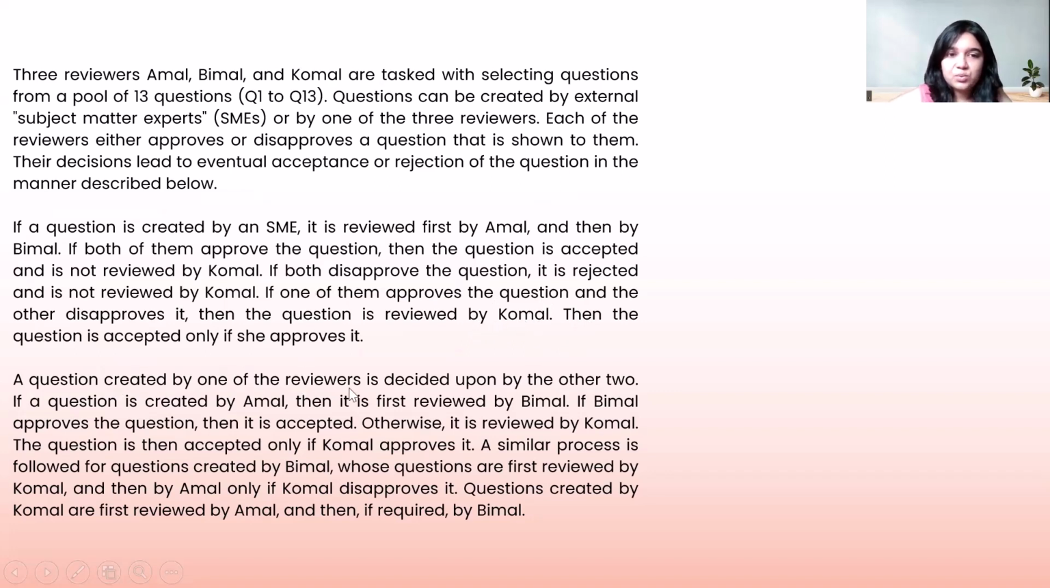A question created by one of the reviewers is decided upon by the other 2 reviewers. If a question is created by A, then it is first reviewed by B. If B approves the question, then it is accepted. Otherwise, it is reviewed by Komal. The question is then accepted only if Komal approves it.